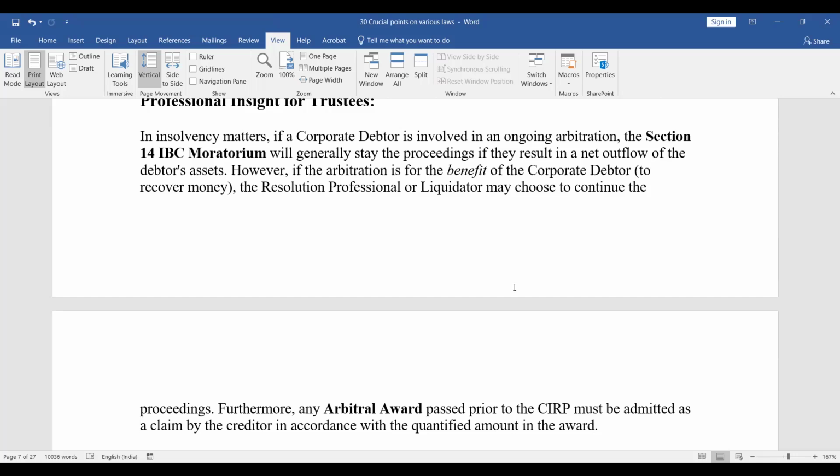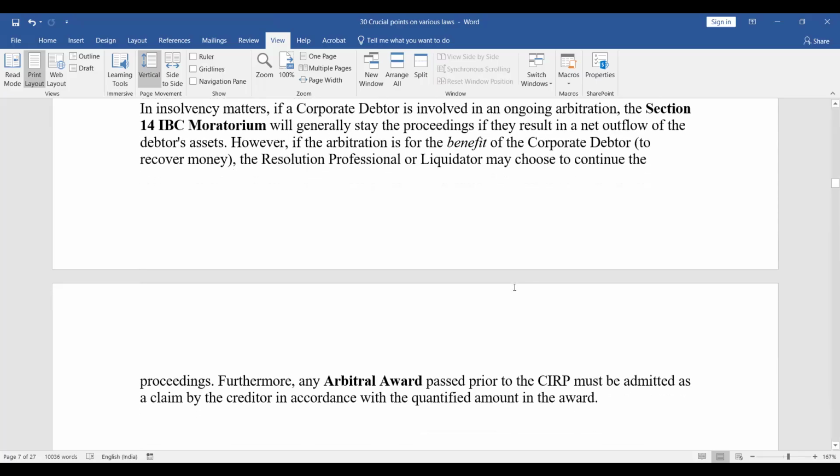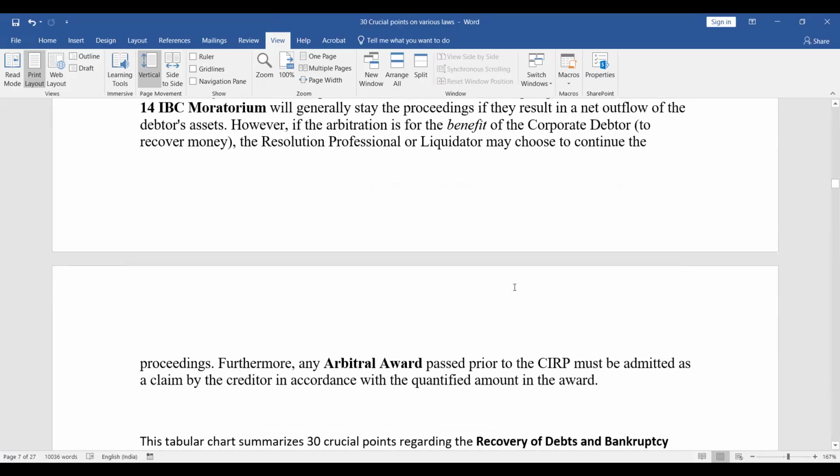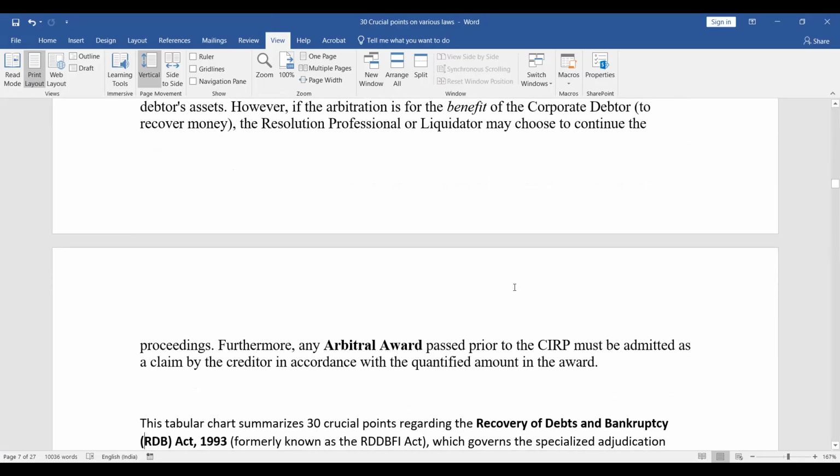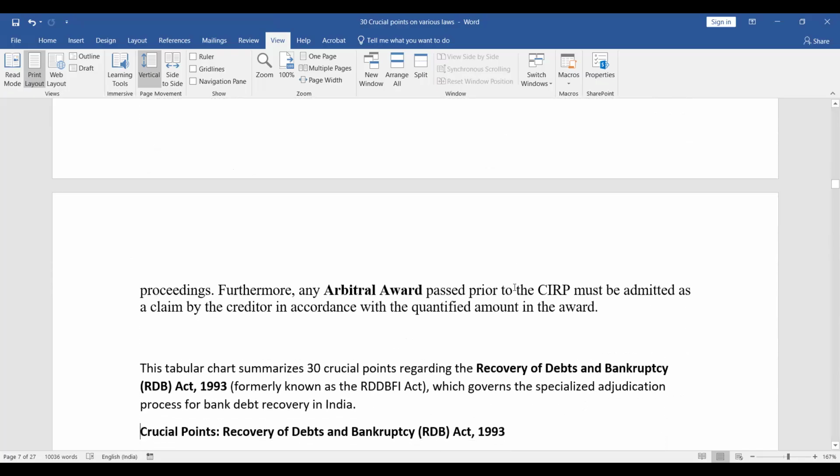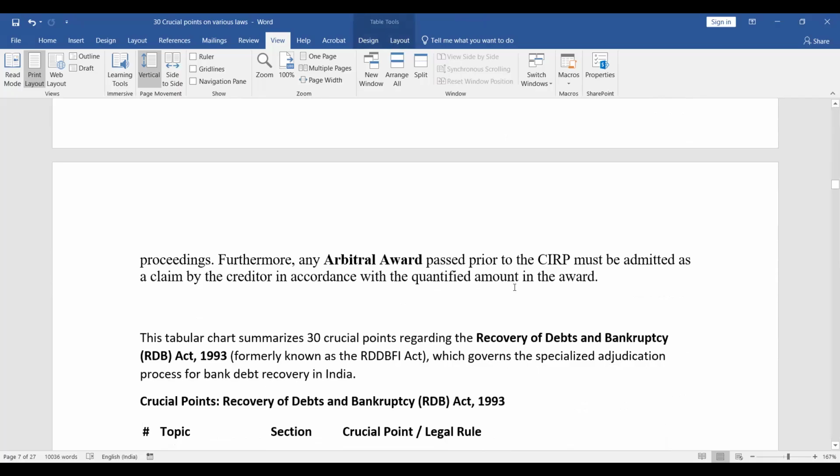So there should not be a net outflow. If something is coming to the fold of the corporate debtor, then it's okay. Furthermore, any arbitral award passed prior to the CIRP must be admitted as a claim by the creditor in accordance with the quantified amount in the award. Right. So this is regarding arbitration.